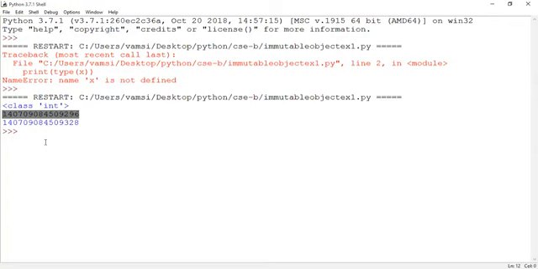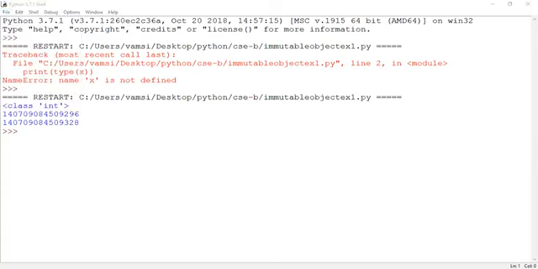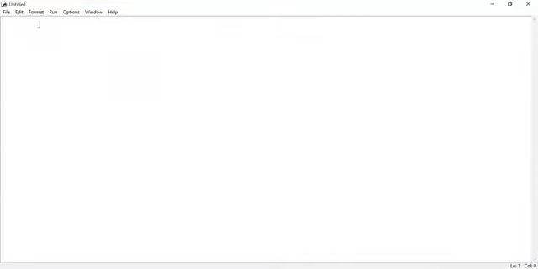Address of what, guys? Address of the object. Okay. Is it clear? Yes, sir. Now go to the code window again and open a new file. Are you able to see the untitled window? Yes, sir.